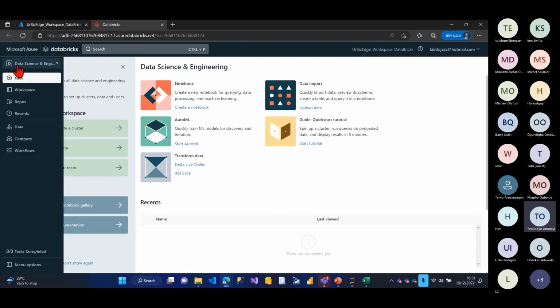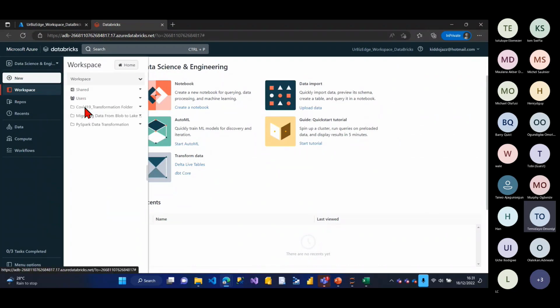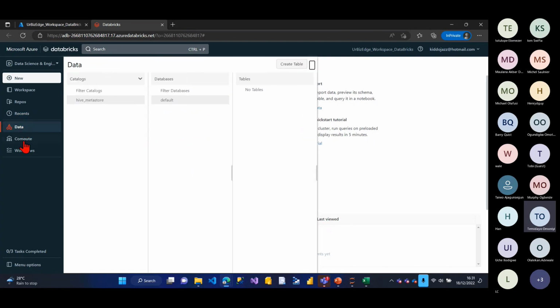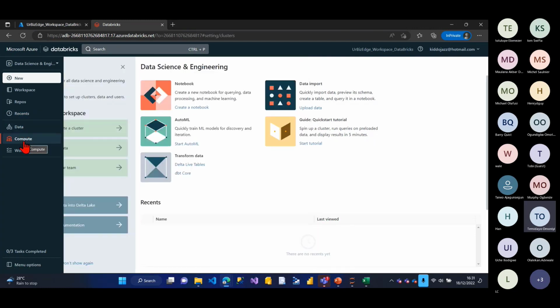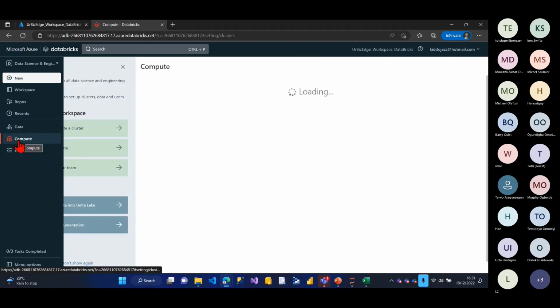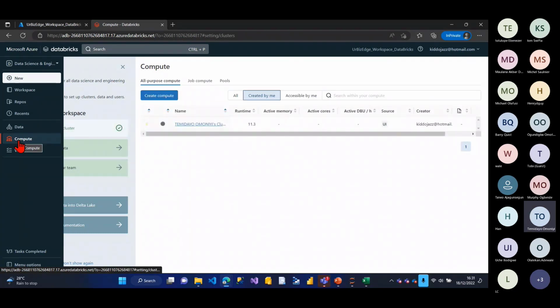So you can add new data. This is what they call the workspace. So these are your different workspaces. You can see most recent work. You can see data sets. You can also see a cluster, right? So before you start anything in your Azure Databricks, you have to create a cluster.